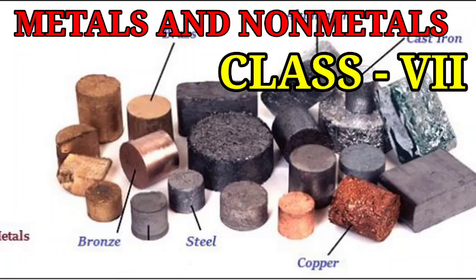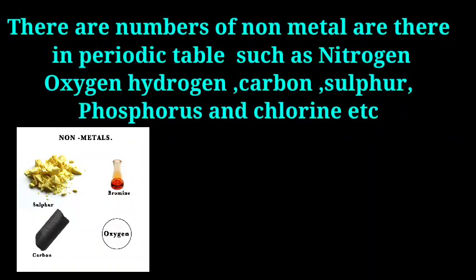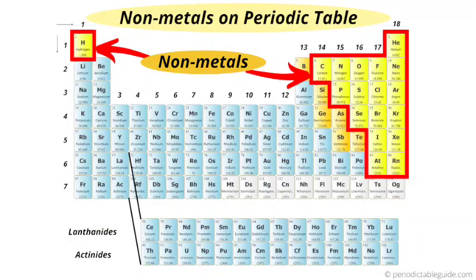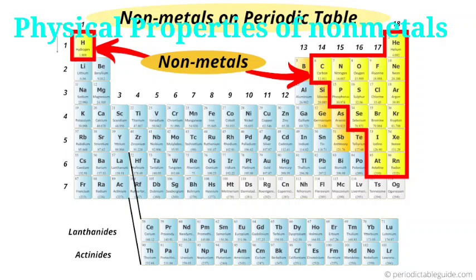In this lecture we will talk about physical properties of non-metal. There are numbers of non-metal in the periodic table such as nitrogen, oxygen, hydrogen, carbon, sulfur, phosphorus, chlorine, etc. There are lots of non-metals. You can see in the periodic table the encircled yellow boxes. These two boxes contain non-metals. You can see hydrogen in the first box, and in the next box there are lots of non-metals.